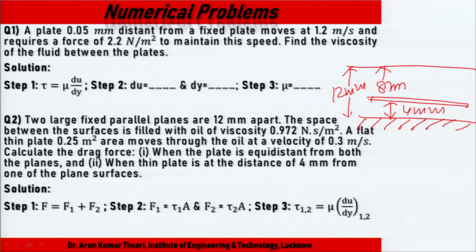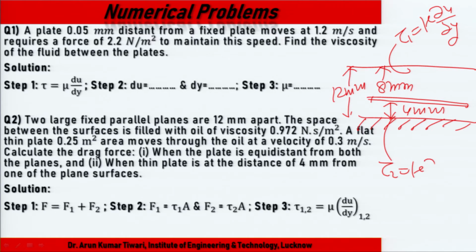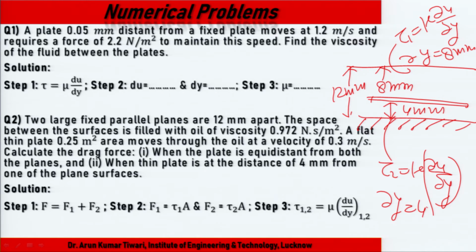We again calculate tau equals mu du over dy for both cases. In one case dy is 8 mm, in the other dy is 4, and the other parameters, mu and velocity, are the same.